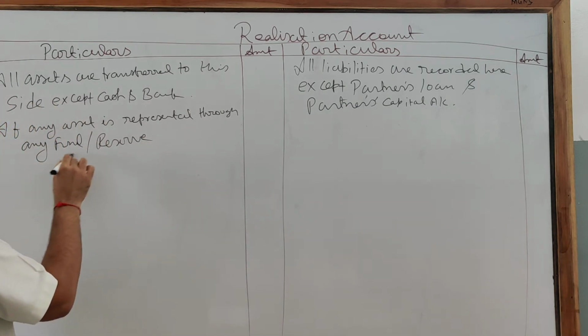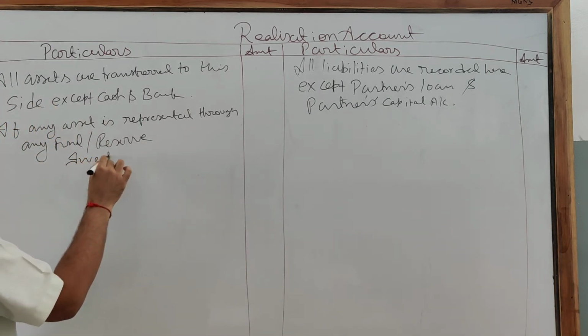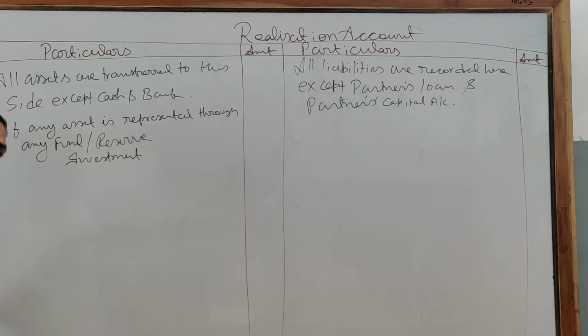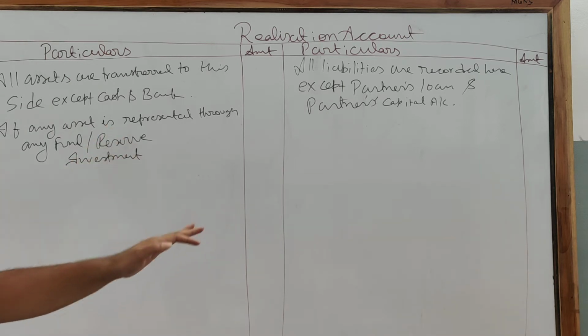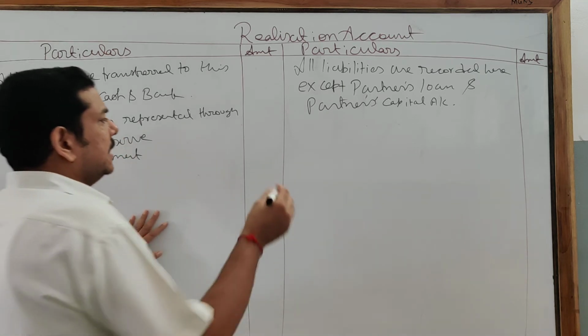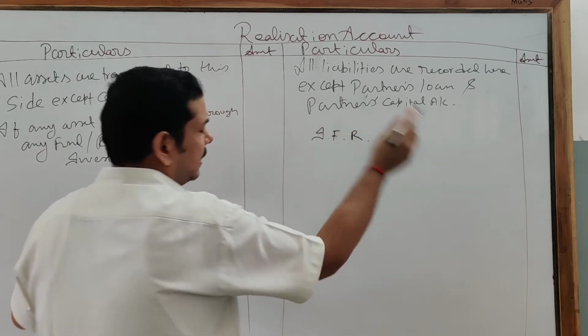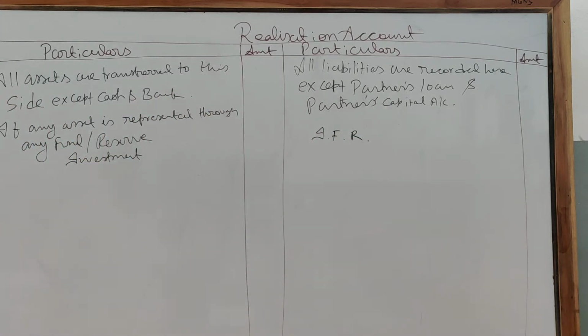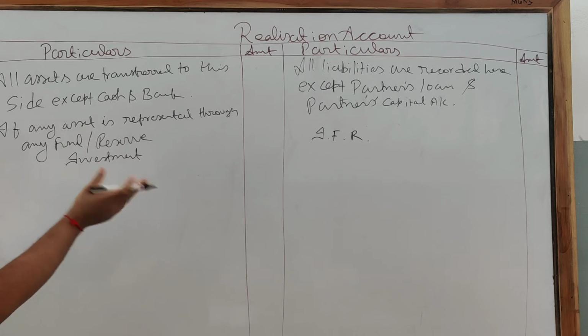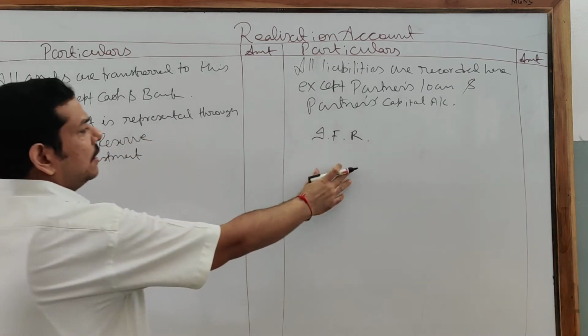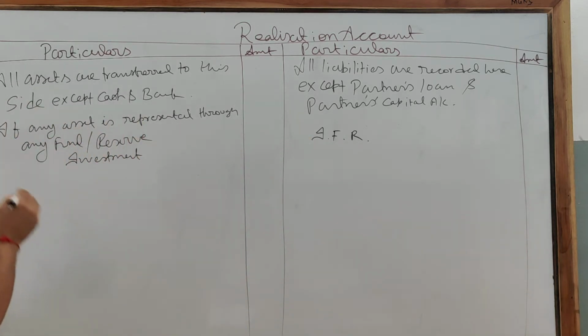An example is investment. If only investment is given, write it on the debit side, already written. But if the investment is represented through an investment fluctuation fund or reserve, then that particular fund will come over here. Clear? Am I clear? So if any asset is represented through any particular fund or reserve, the asset will come here and the particular fund or reserve will come here.